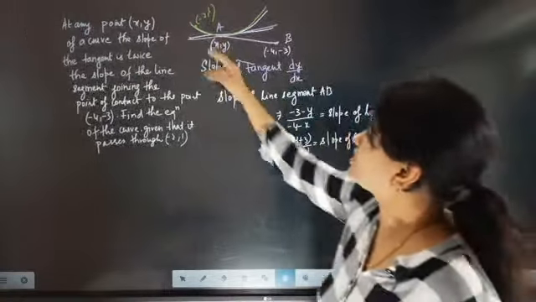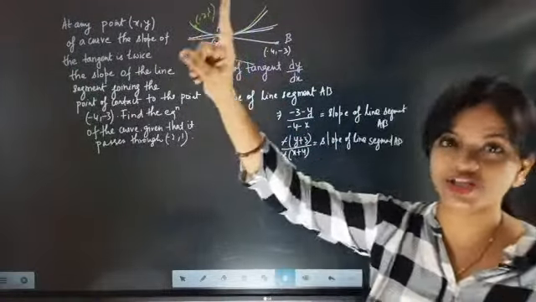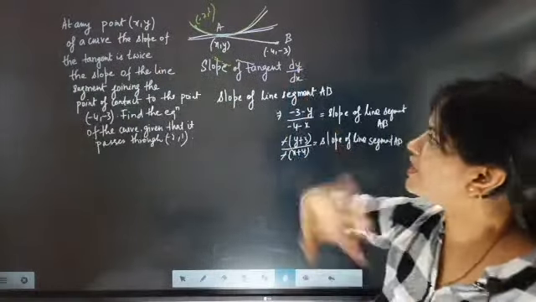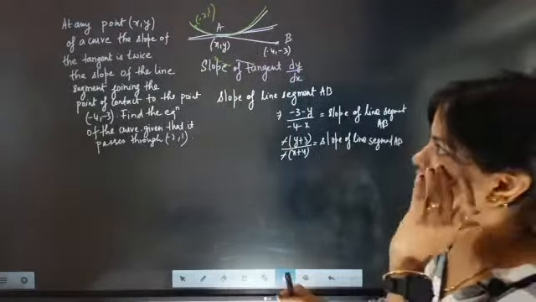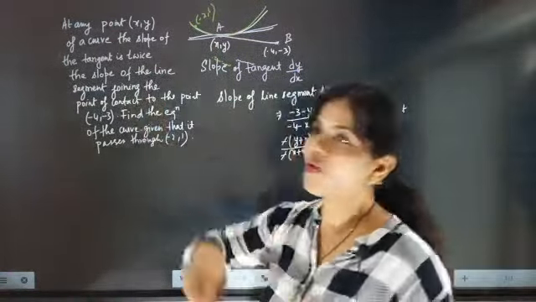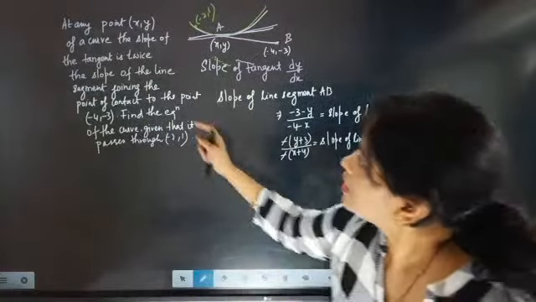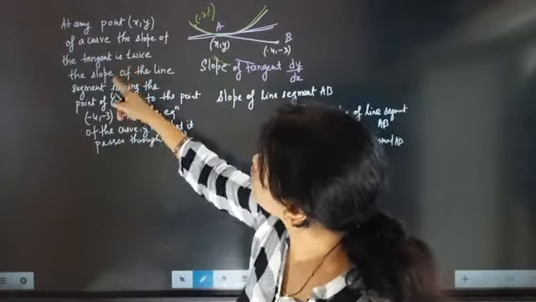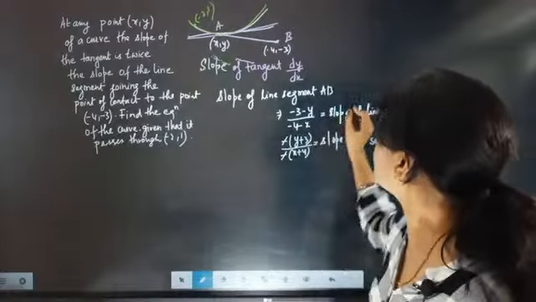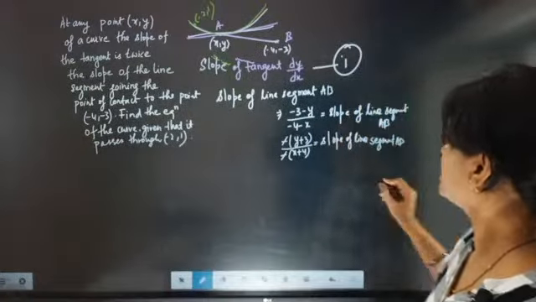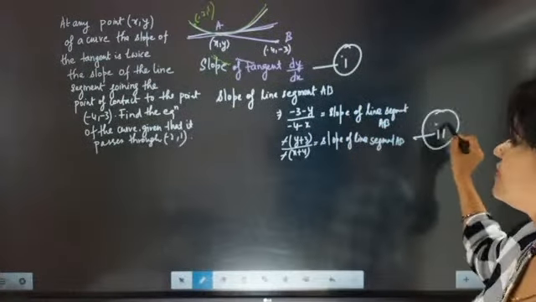Now the slope of the tangent. The curve is having one tangent line. The slope of the tangent is dy by dx. The slope of the line segment is this much.